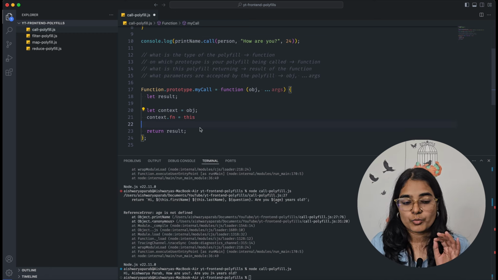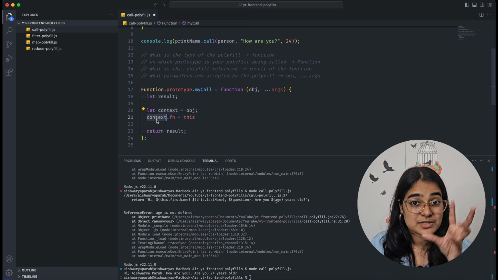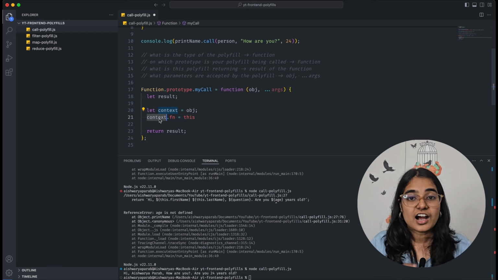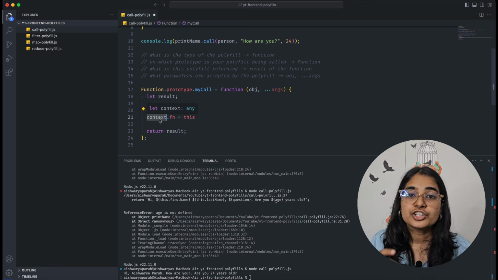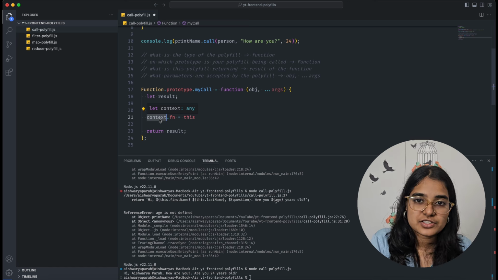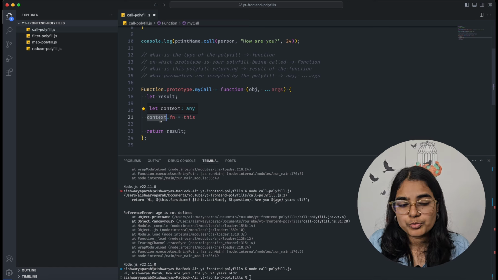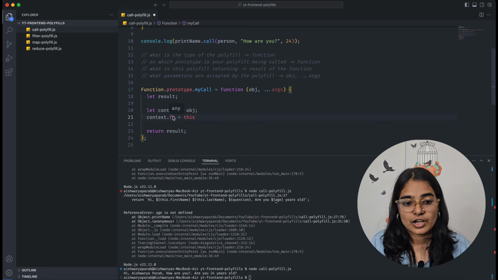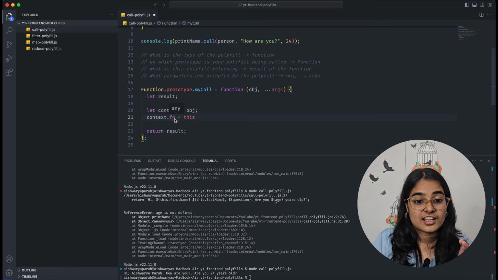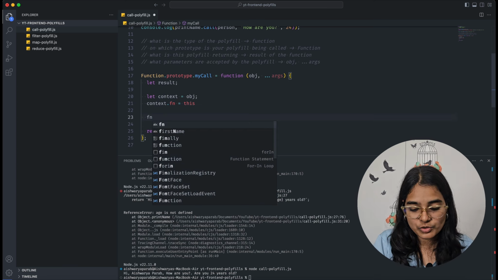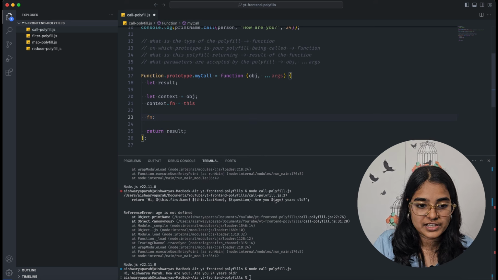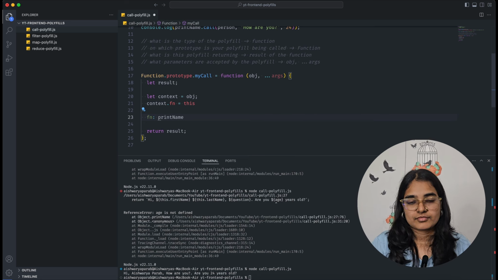So what I did is, on context, which is my person object, I attached a new key, a new property. What is the name of that new property? Fn. What is the value of fn? The original function. So basically it will look like this: fn is equal to print name, inside the person object.